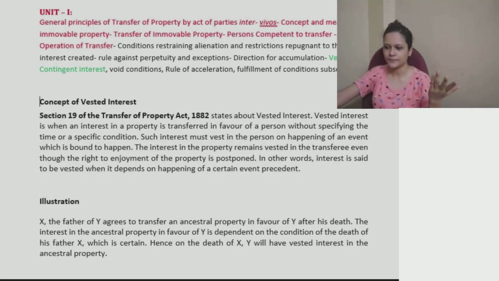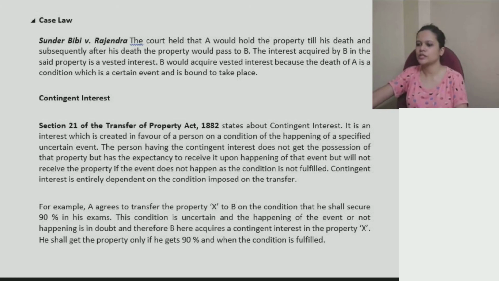There was one case relating to this, Sundar Bibi versus Rajendra, wherein court held that A would hold the property till his death, and subsequently after his death the property would pass to B. One person will be enjoying the property, holding the property till he is alive.